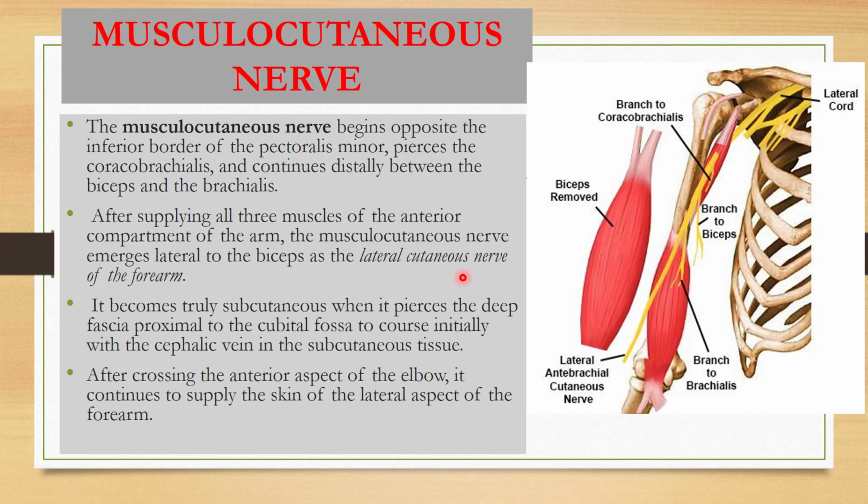It becomes truly subcutaneous when it pierces the deep fascia proximal to the cubital fossa to course initially with the cephalic vein in the subcutaneous tissue. After crossing the anterior aspect of the elbow, it continues to supply the skin of the lateral aspect of the forearm.